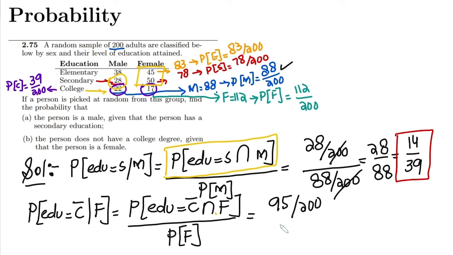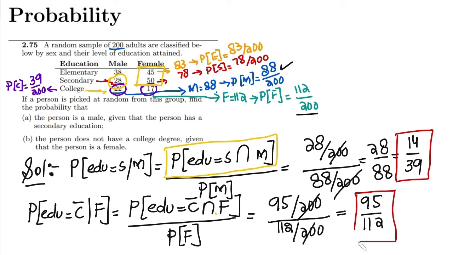Divided by the probability that a person is female. Do I know that? Yes, I have already found it here, so writing 112 divided by 200. These two will cancel out, and I will get 95 divided by 112, and that is the solution of part B. So this is part A and this is part B of our question 2.75.